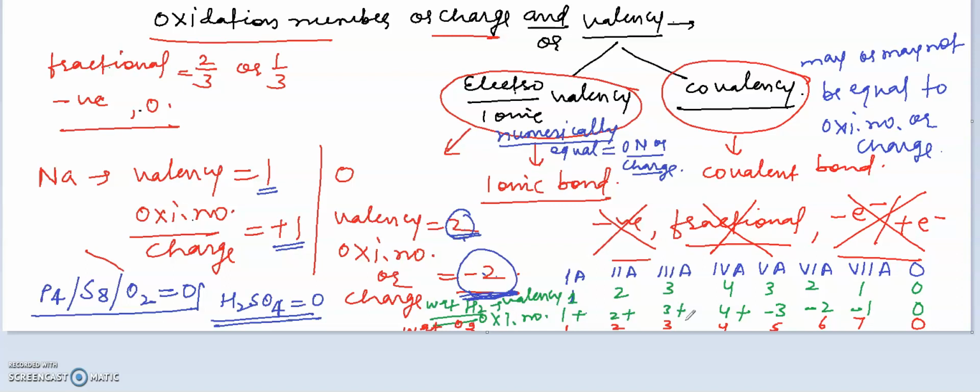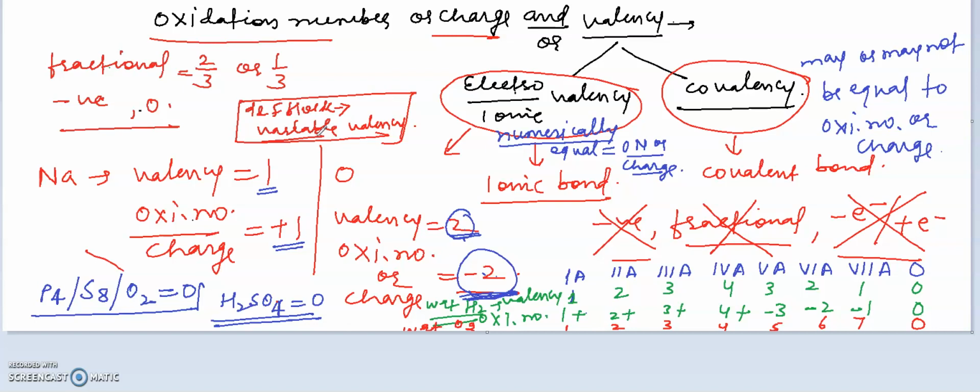As we know, D block elements and F block elements show variable valency. D and F block elements always show variable valency. Their valency is not certain. For example, the valency of Fe is 2 and 3, the valency of copper is 1 and 2, the valency of Ag is 1 and 3.